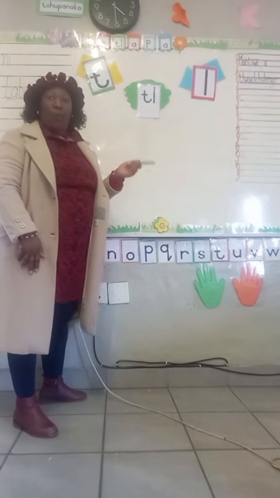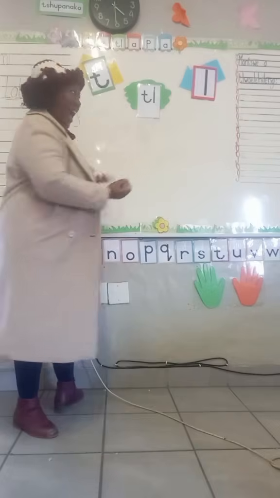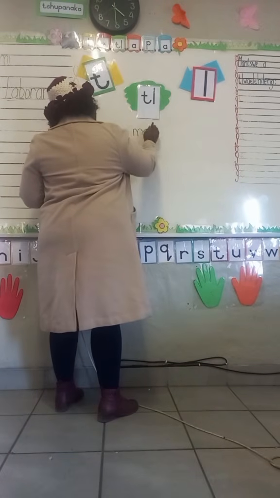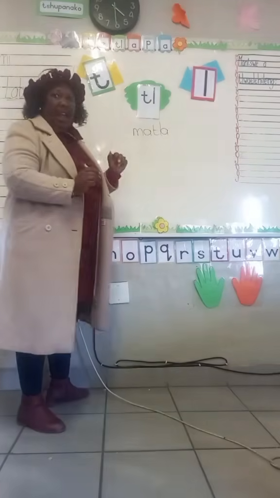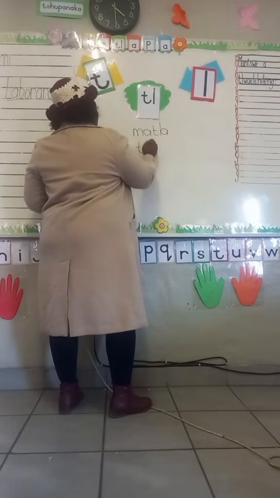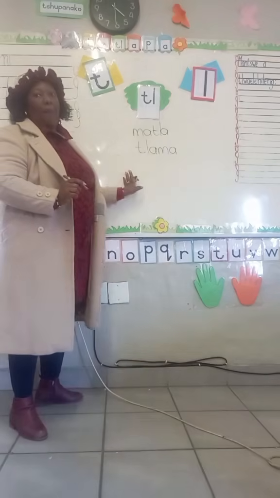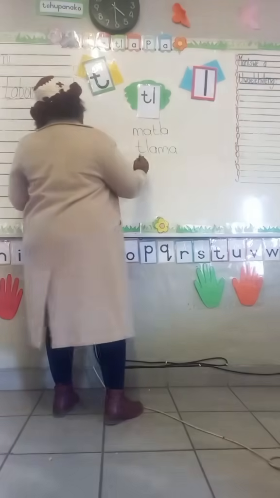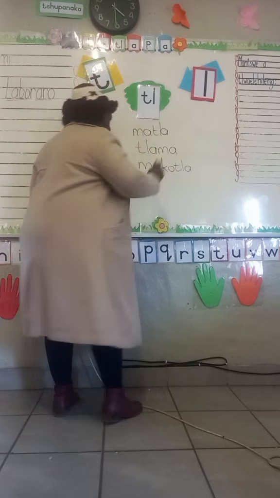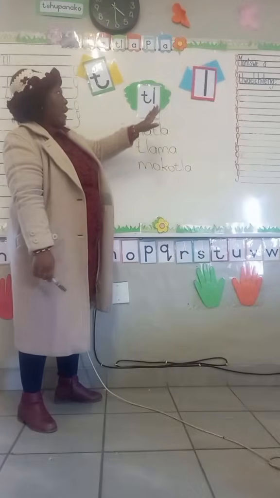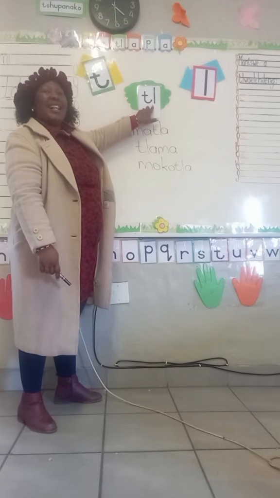Now, example of words that have this sound t. We have mata, mata. And another example, ama. And the last example, mukota. Mukota. So every time when you see these two letters together, then just remember they make the sound t.